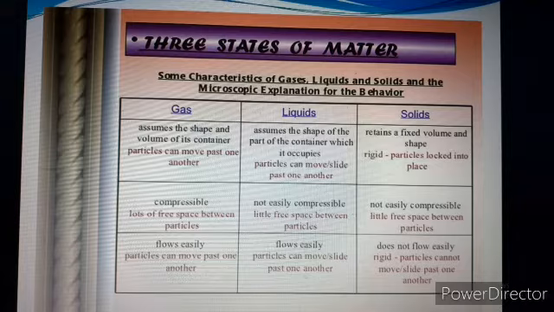So these are the few properties of the three states of matter at the microscopic level, not macro. Micro means small level. So these are the properties at the microscopic level. Next, some important factors we also discuss.